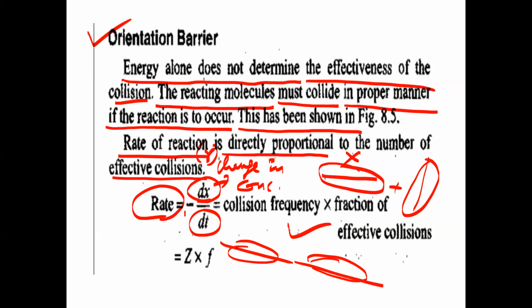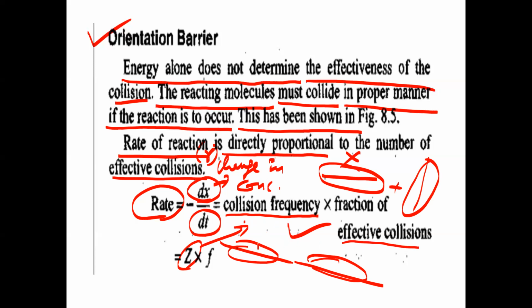The rate of reaction is equal to collision frequency. Collision frequency is the number of collisions between the reactant molecules per second per unit volume. This is given by Z.